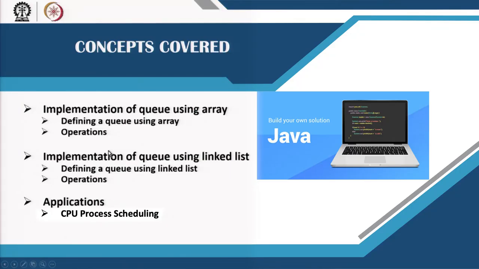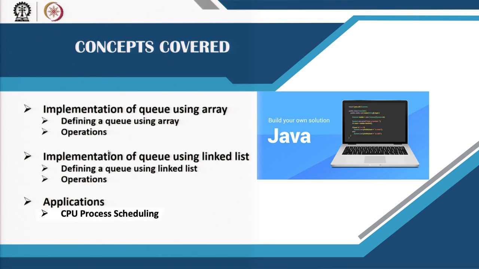Today mainly we will discuss how a queue can be maintained. So far as the maintenance of a queue data structure is concerned, there are two ways a programmer can think of. One is using an array, that is, how a queue structure can be represented using an array.